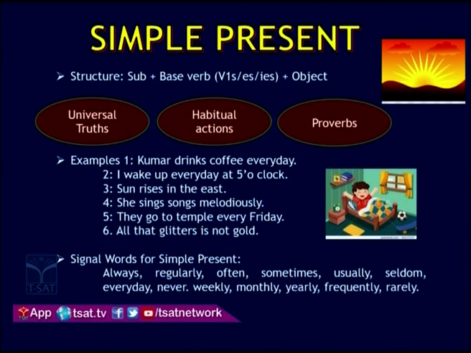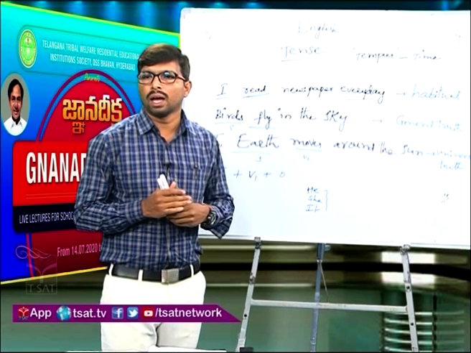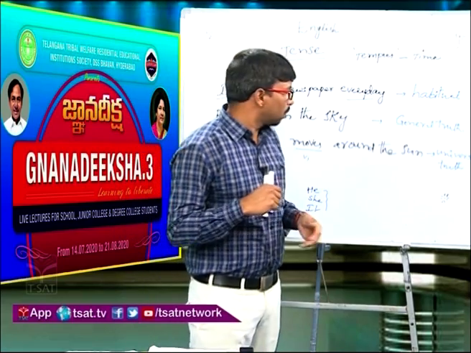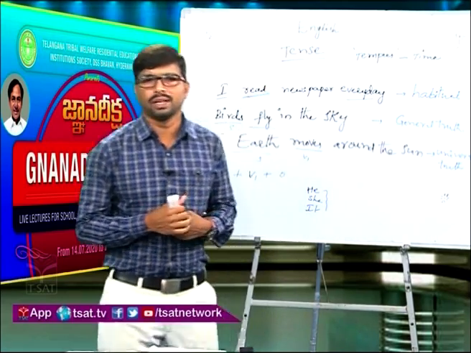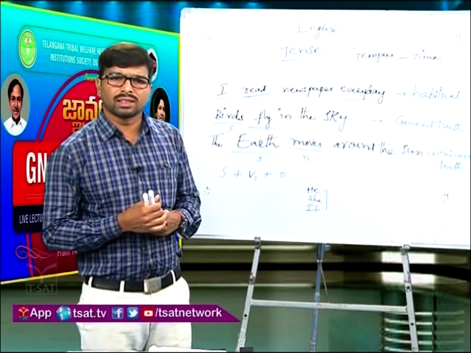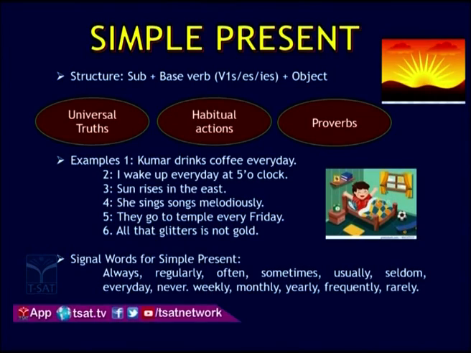So the main usage of simple present tense is that it talks about universal truths, habitual actions and general truth. If you observe the third example, sun rises in the east. So it is a universal truth.